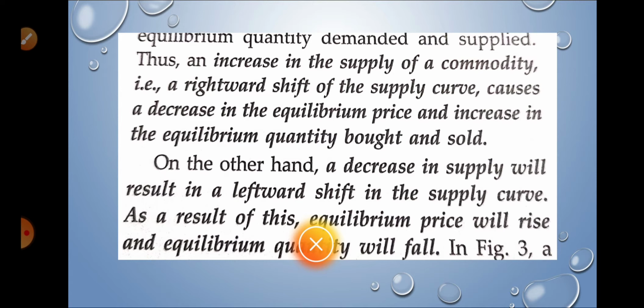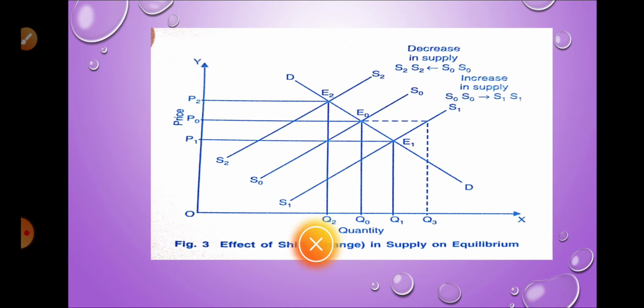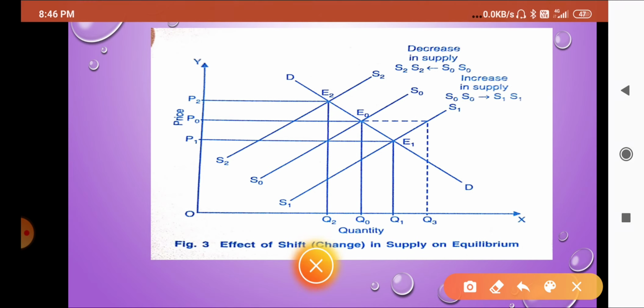We are going to discuss this with the help of this diagram. Let us go through this one. In the first case, in case of an increase, suppose the previous equilibrium is here, and after the increase in supply, it shifts rightwards.